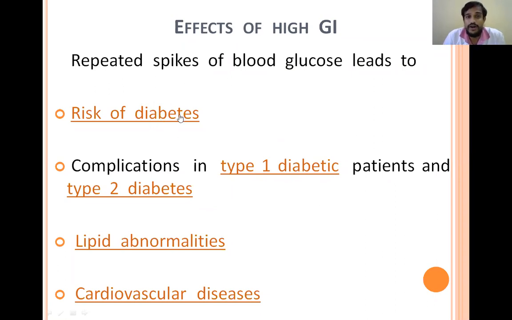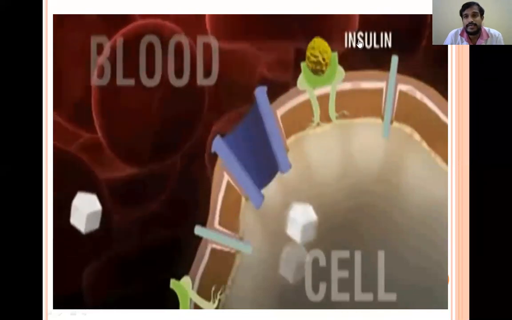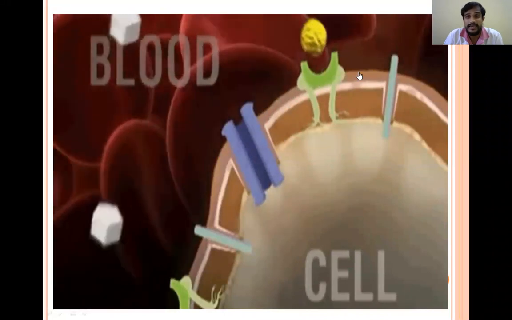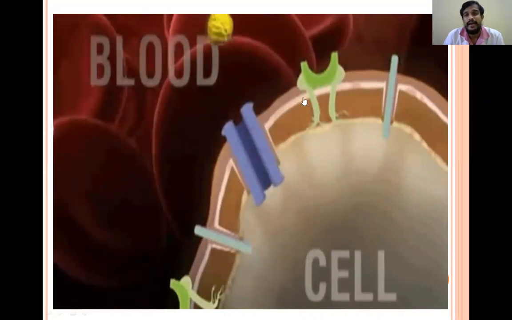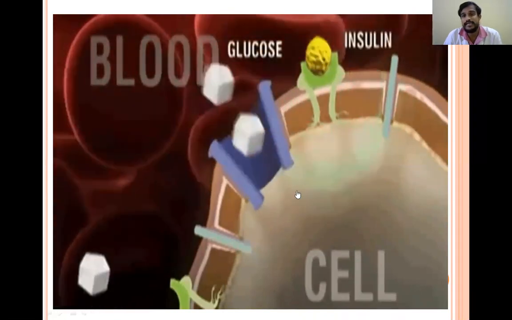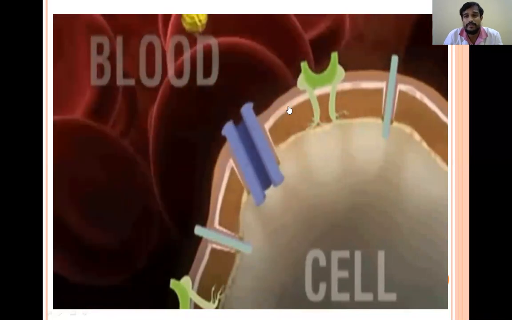So why is there risk of diabetes in healthy individuals by taking high glycemic index foods? We know the normal mechanism of how glucose enters the body. Insulin is produced, which attaches to the insulin receptors on the membrane, due to which there will be conformational changes, and the glucose will enter the cells by GLUT4 transporters. So this is the normal mechanism.